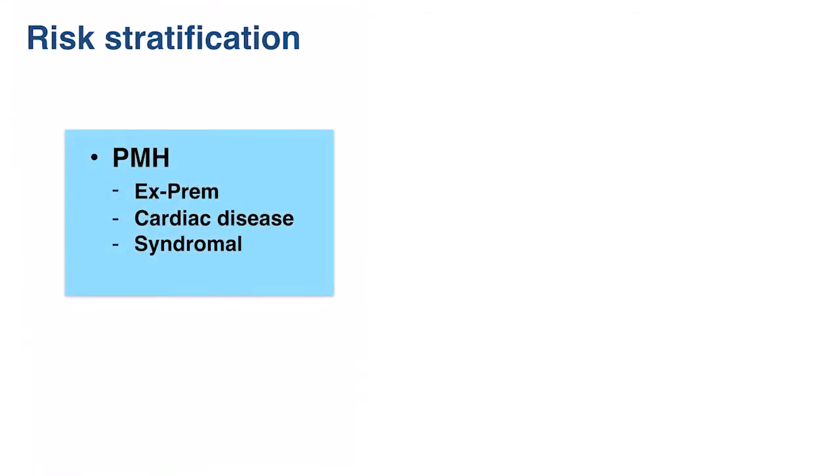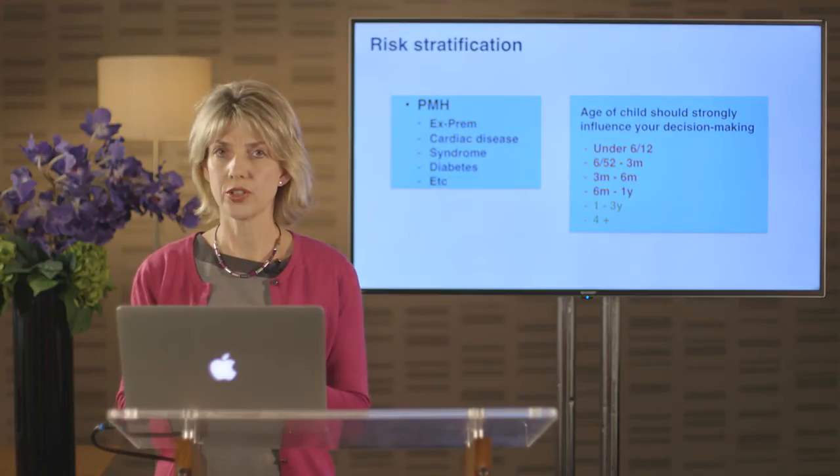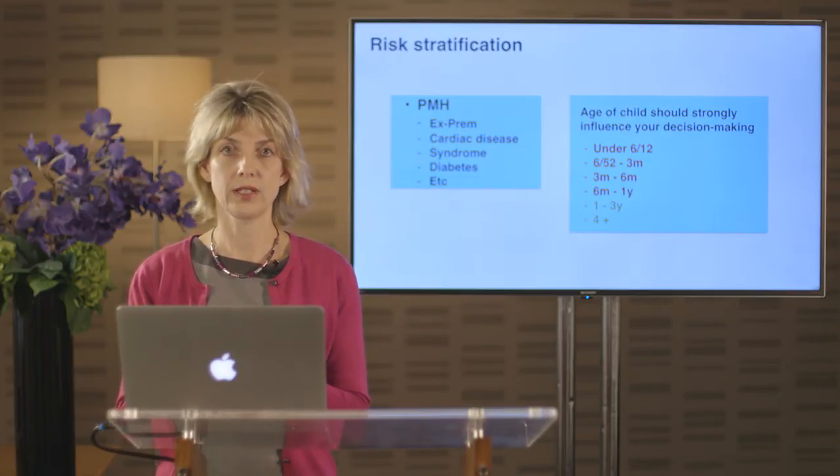So what do I mean by risk stratification? Well, sometimes it helps to just stop and think, is this child actually at an increased risk of dying? And there are certain things that do make children at an increased risk of dying. Those are any child who hasn't got a clean bill of health. Most children are healthy children, but if a child's been born prematurely, has some kind of syndrome, or is diabetic, all of those things do actually increase the risk of that child getting into trouble. And it's worth just stepping back and remembering that.